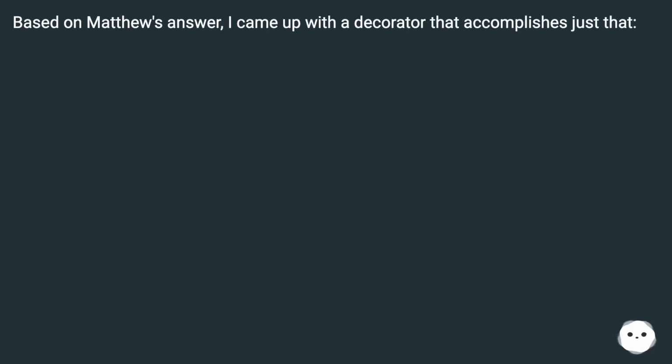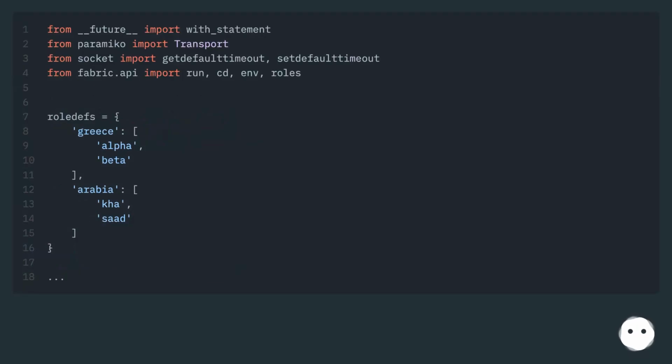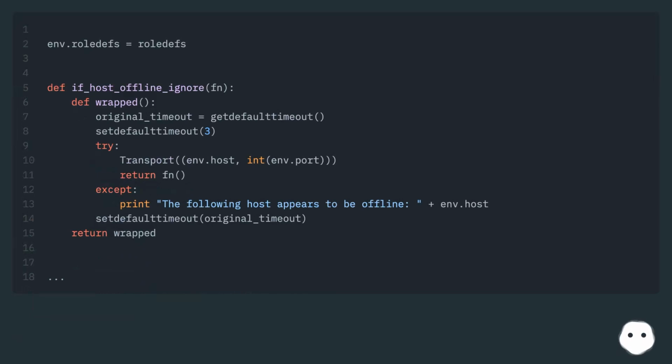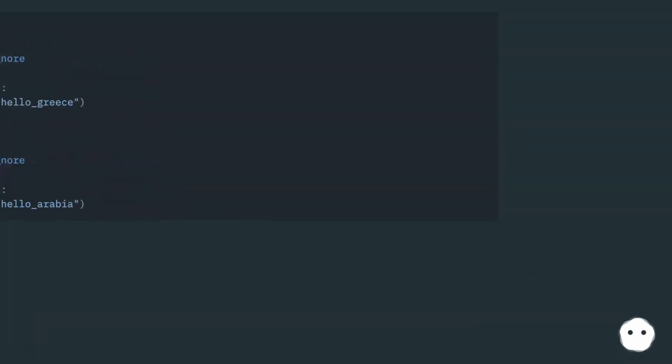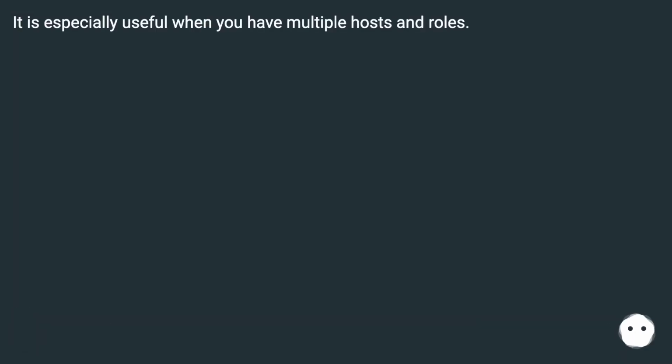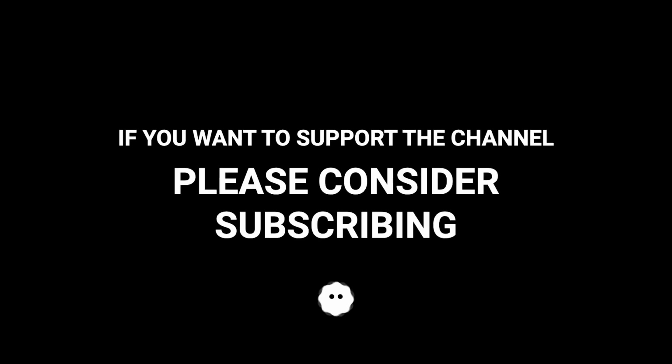Based on Matthew's answer, I came up with a decorator that accomplishes just that. It is especially useful when you have multiple hosts and roles. If you want to support the